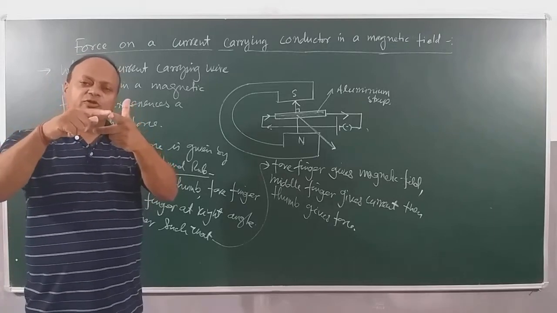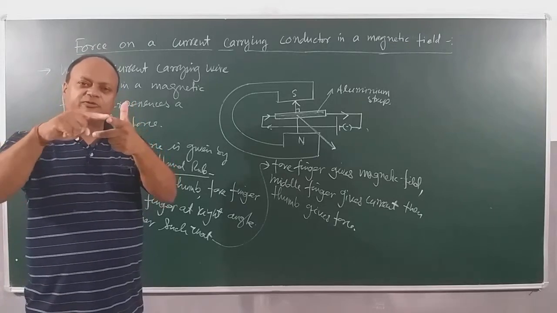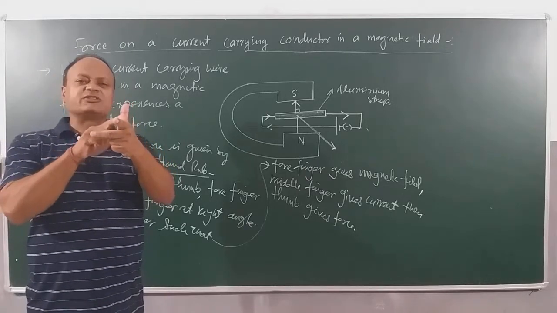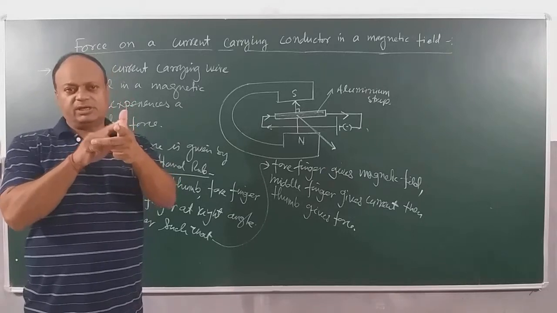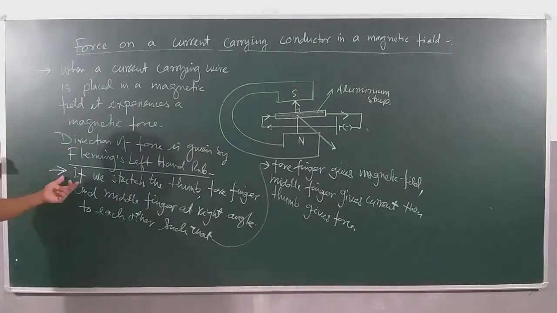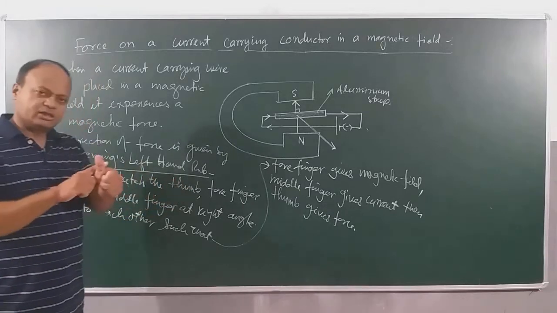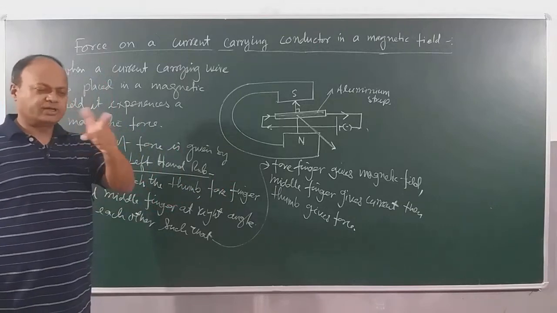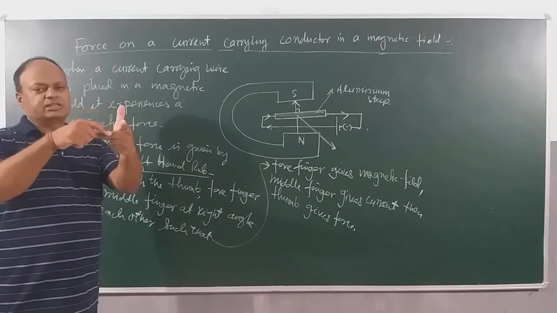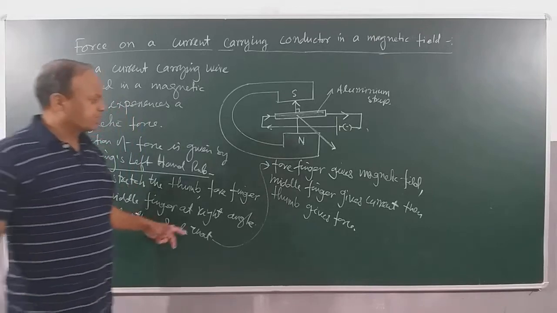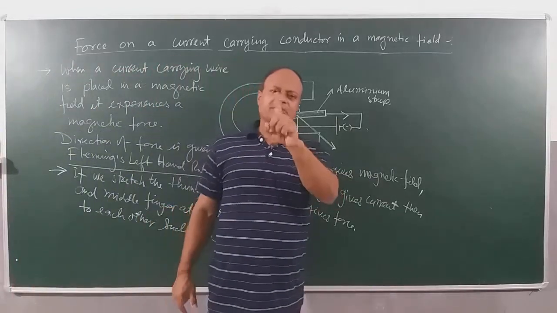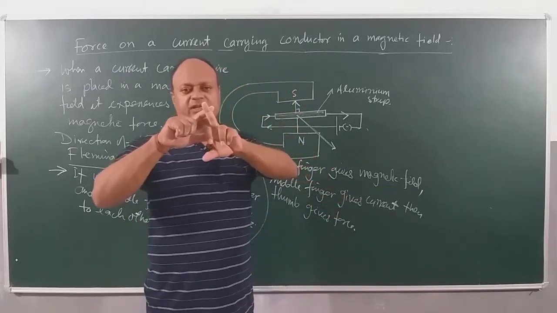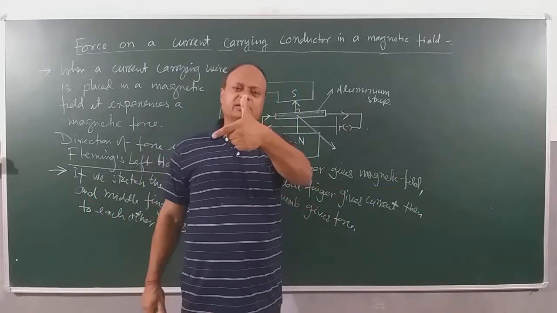magnetic field is given by the forefinger. Remember, magnetic field is given by the forefinger. Current is given by the middle finger. Then force is given by the left hand thumb. Okay, very important. I'm writing the statement here. If we stretch the thumb, forefinger and middle finger, at right angle to each other, 90 degree, 90 degree, right? Such that forefinger gives magnetic field, middle finger gives the current, then force is given by the left hand thumb, right?